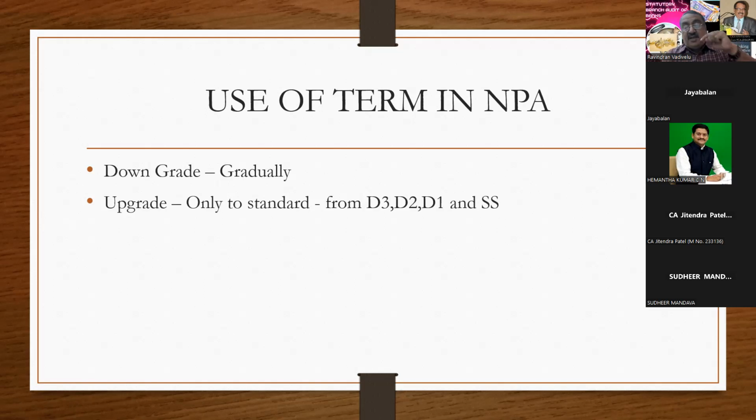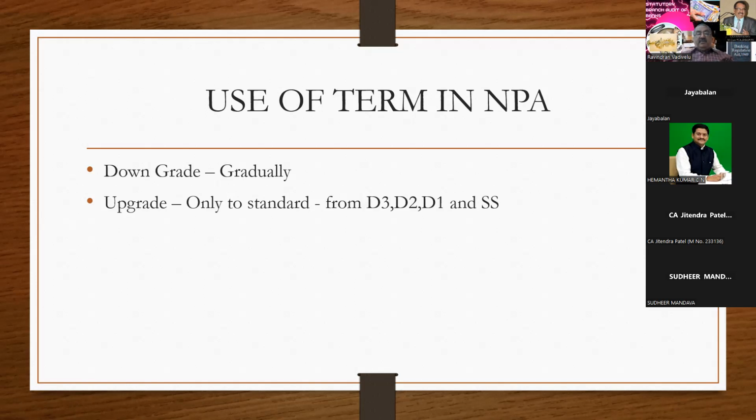That means the borrower has to pay all the dues as on date. Even if a portion of the amount is paid, it will not be upgraded. So the party has to pay not only the irregular portion, but all the dues up to the date. This is a very important thing that you have to remember. Upgrading means only to standard, and not from D3 to D2, D2 to D1. Downgrading you can do gradually, but for upgradation you cannot go step by step.